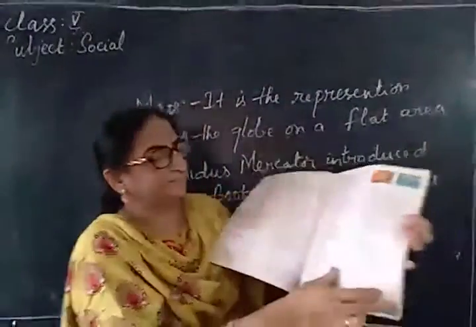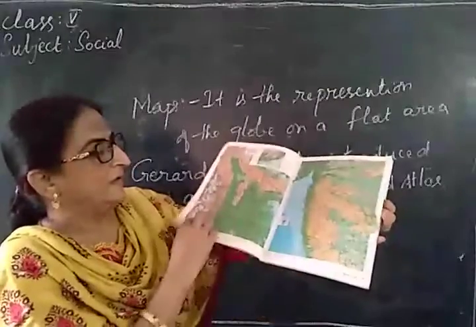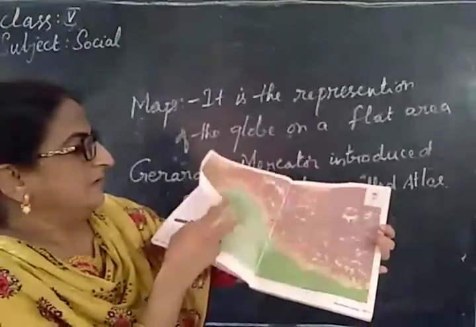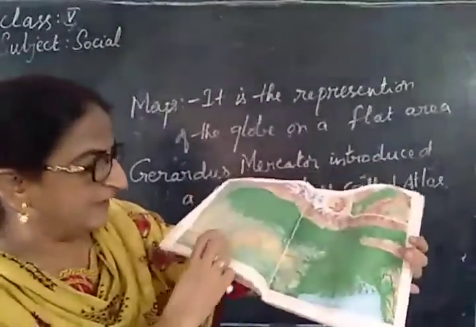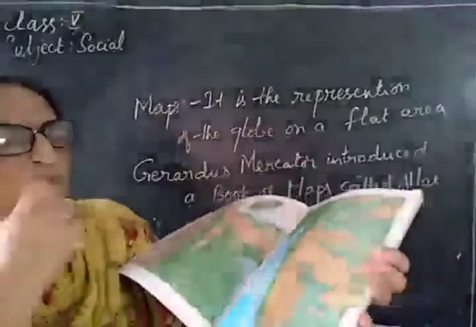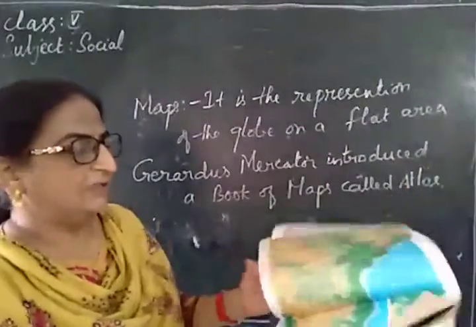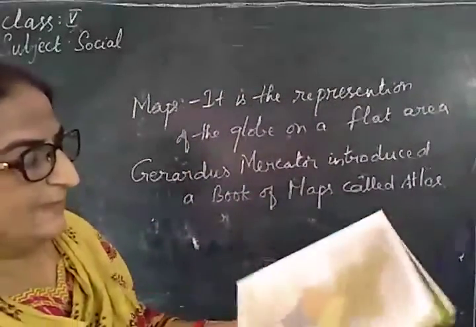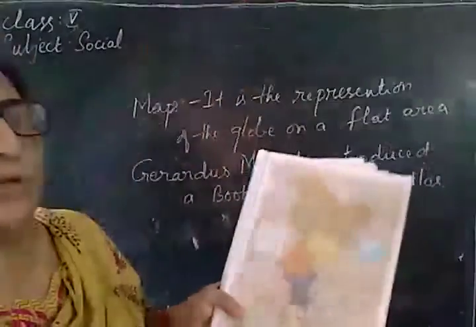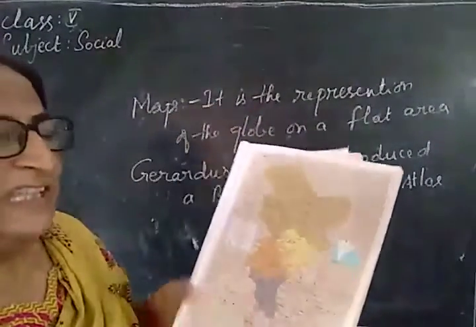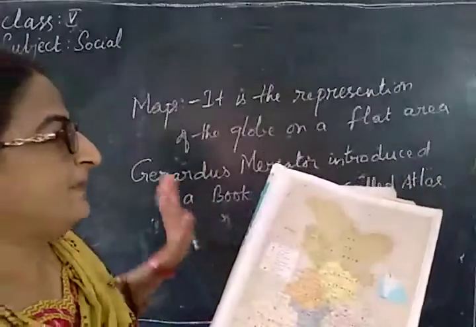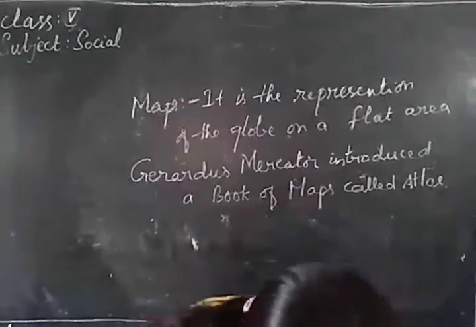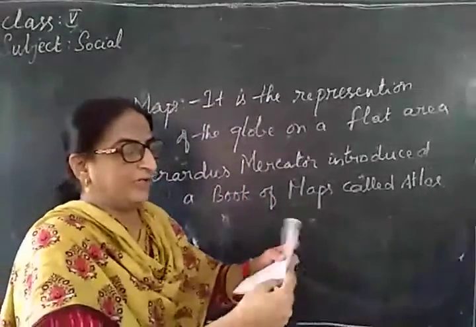Here you see different maps will be there, isn't it? Different types of maps, and even a small portion can be shown in detail. This is the southern part of India, you see. Every detail you will get in this Atlas map. Even a small area you can expand and see the details of each and everything in a map. So a map is easy to carry. You can fold it and put it in your back pocket like that, isn't it? Map means you can fold it and you can put it.